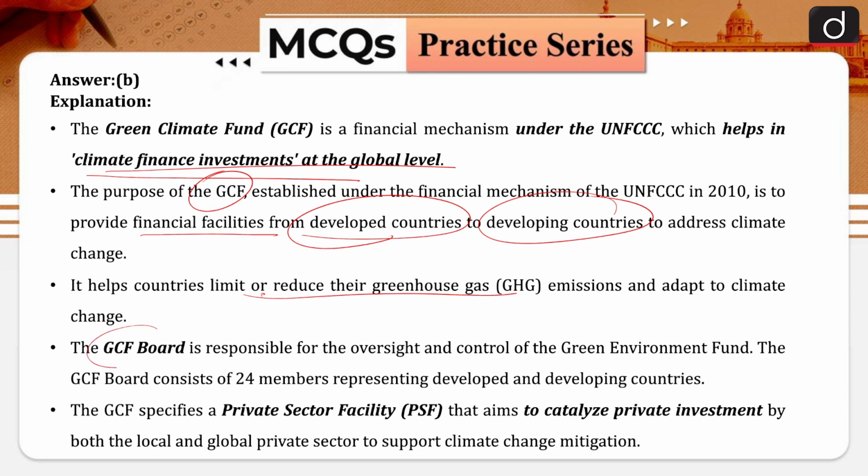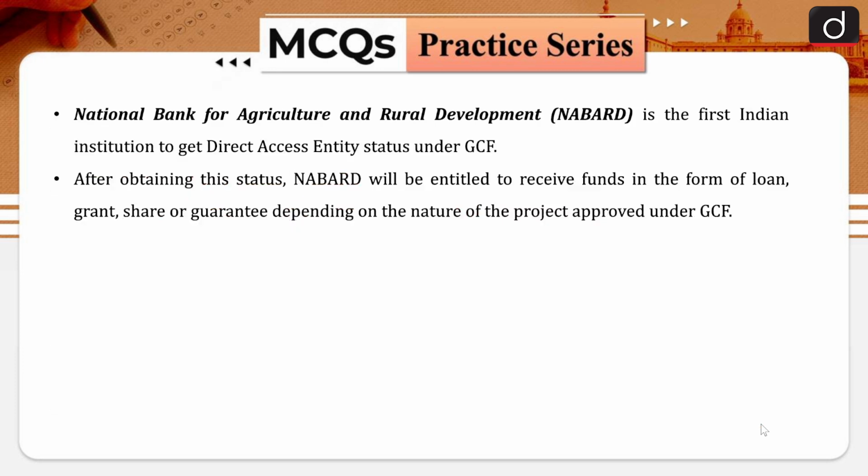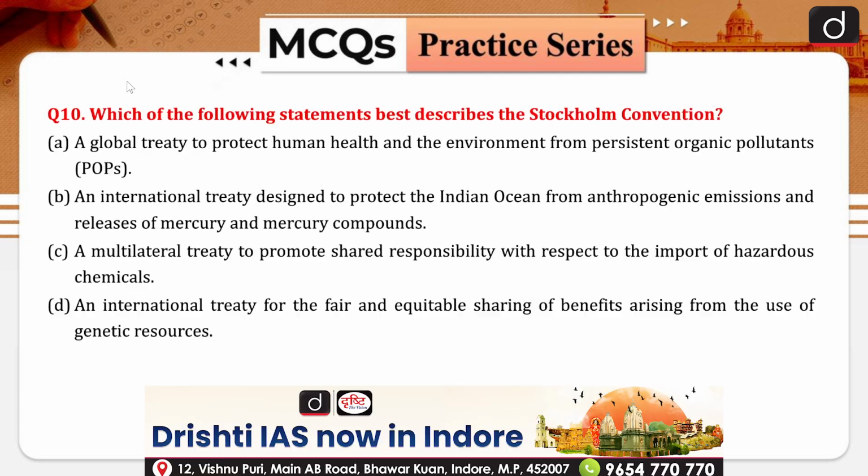And then there is the GCF board which is responsible for the oversight and control of the fund, and it specifies a private sector facility that aims to catalyze private investments. I hope this is clear. Now NABARD, the National Bank for Agriculture and Rural Development, is the first Indian institute to get direct access to it. Now question number 10, which of the following statements best describes the Stockholm Convention?